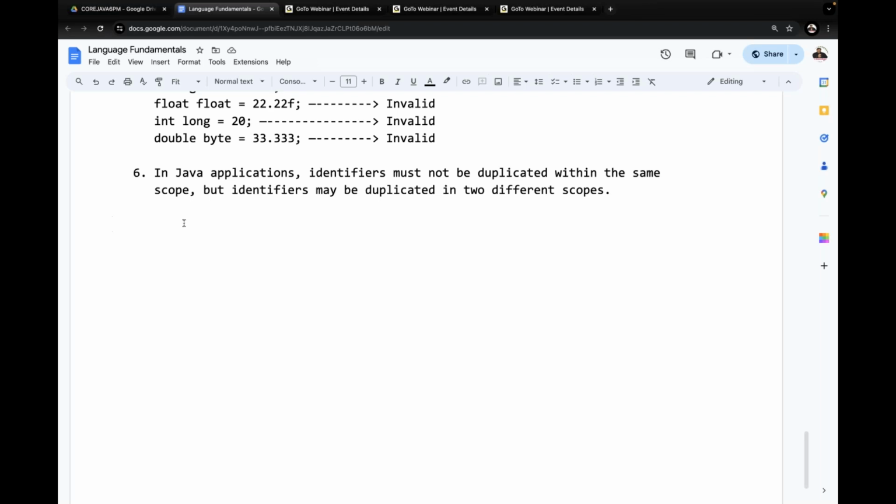What is this point actually? First of all, what are the various scopes available that we have to understand?